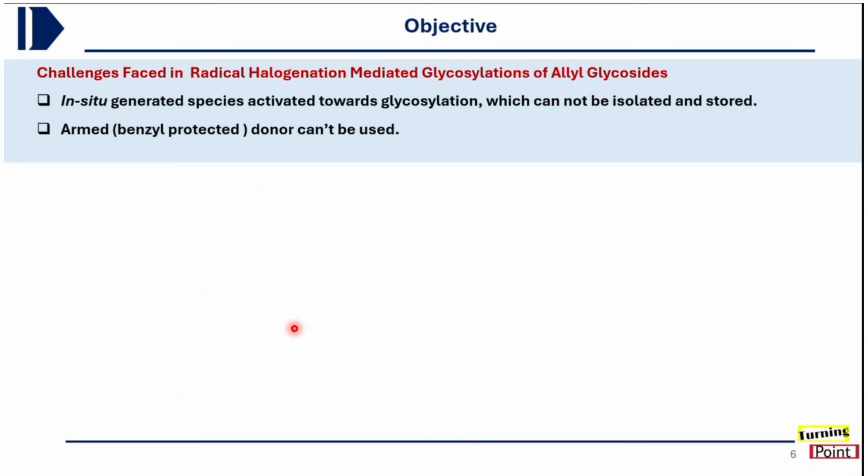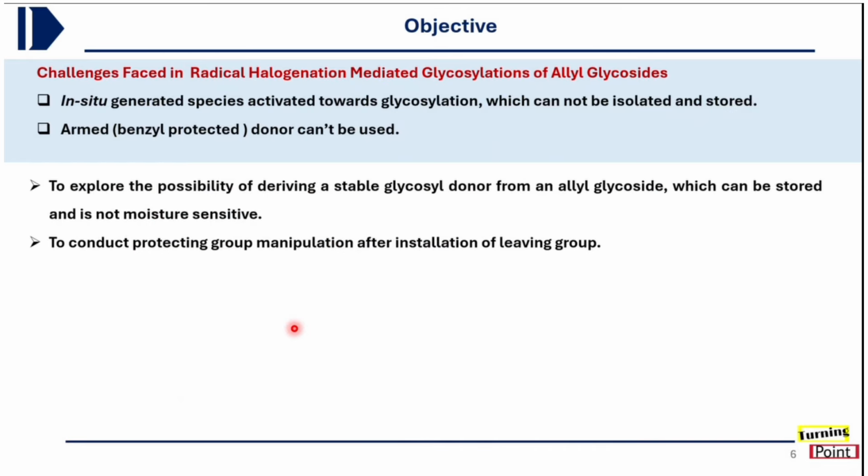But still, this method has a few challenges. The first is that the in situ generated species, the mixed haloester intermediate, which is activated towards glycosylation, cannot be stored and isolated. It is a very transient intermediate, so it has to be coupled immediately after generation. The second problem was that the armed benzyl protecting group can't be used in that case. So that brings us to the objective of the current work.